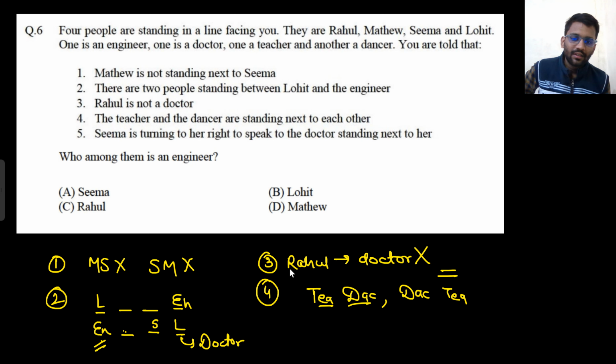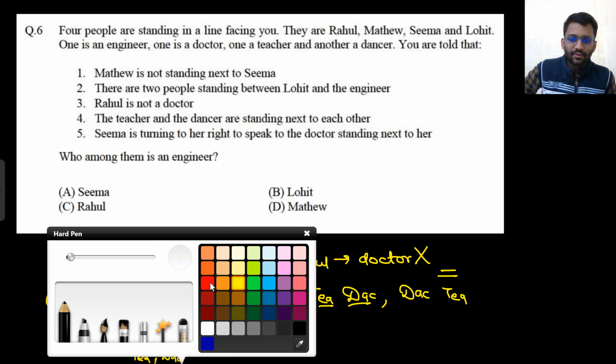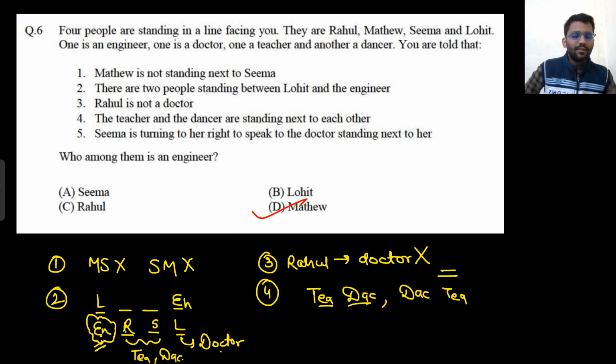And where would this guy Rahul be? Rahul will be standing here. So now what is the scene? Engineer is there, doctor is there. So of the remaining two, one will be teacher and one will be dancer. We don't know who is whom. So now the guy who is left, that would be engineer. So who is that guy? Matthew. So the guy would be Matthew.